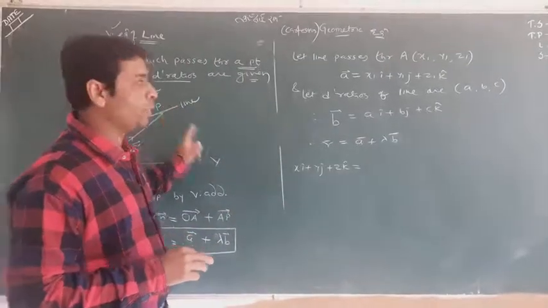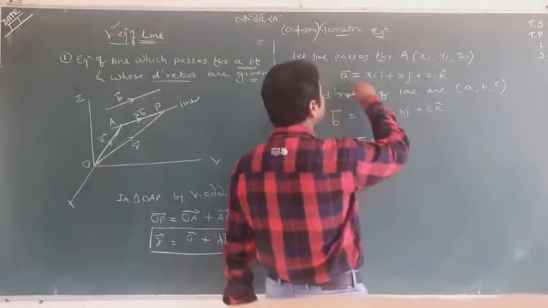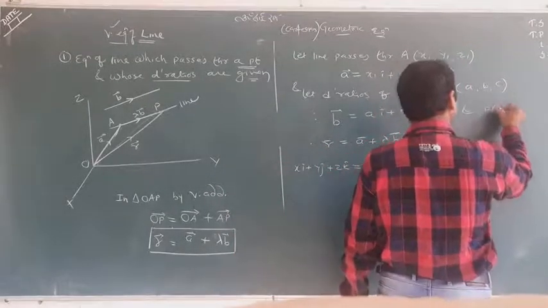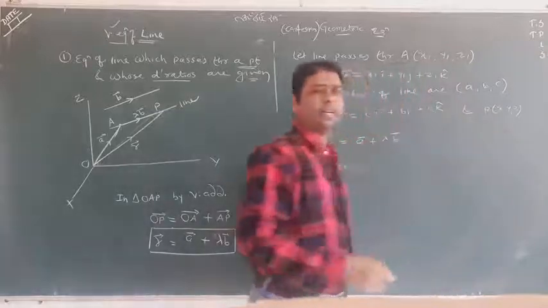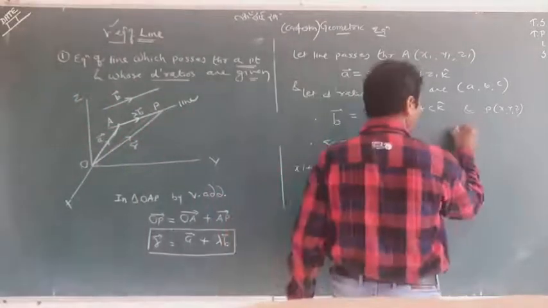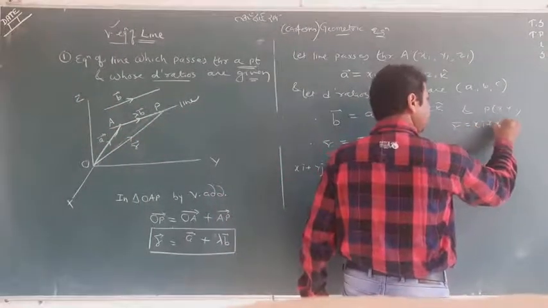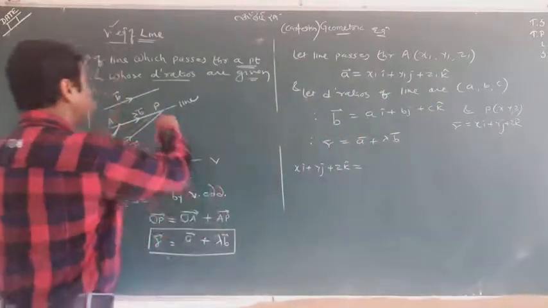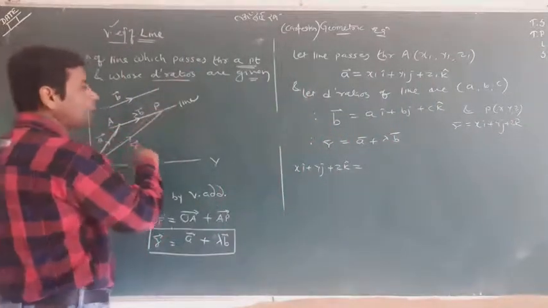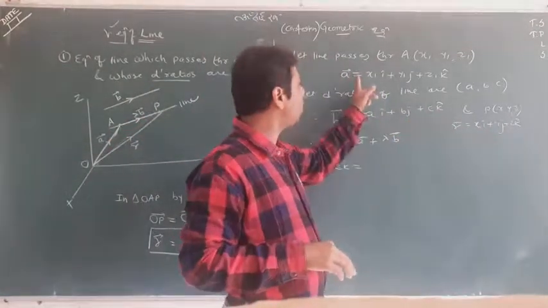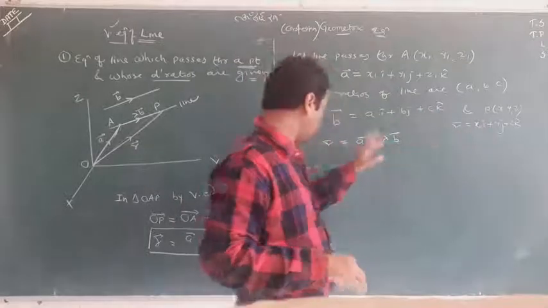P means P is x, y, z, and the position vector of P is r equal to xi plus yj plus zk. Now I have everything: A, B and r. Put all the values here.